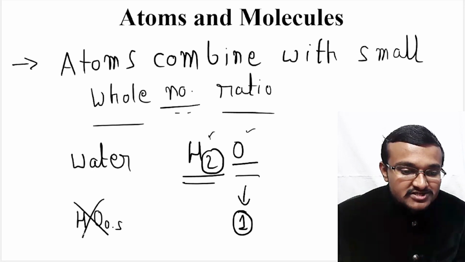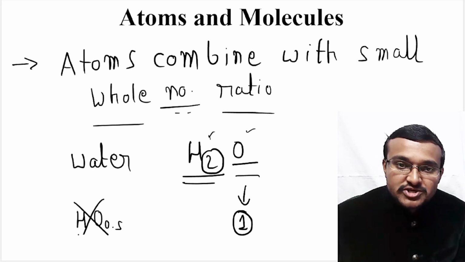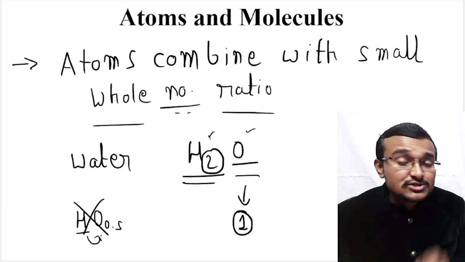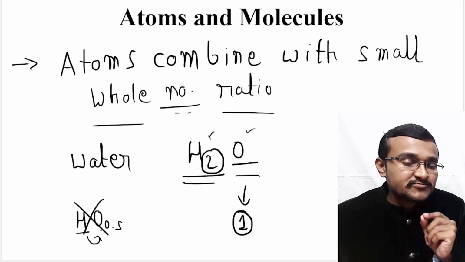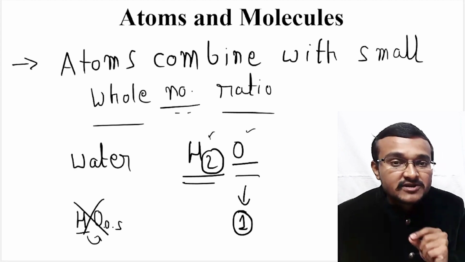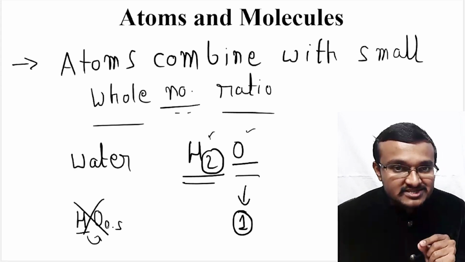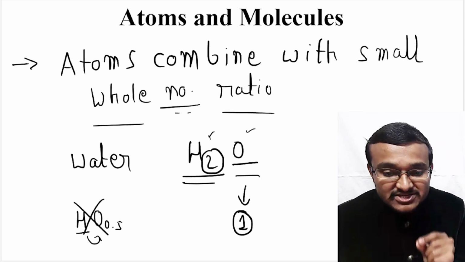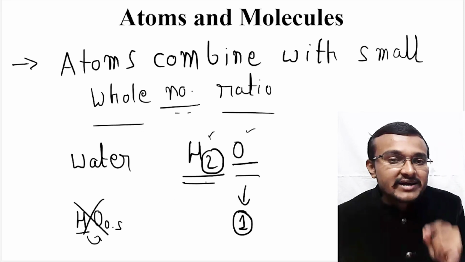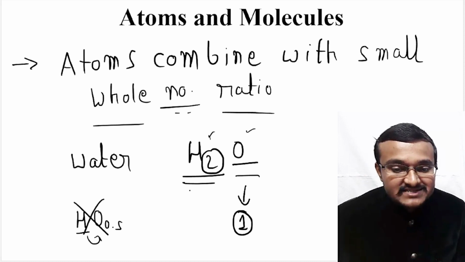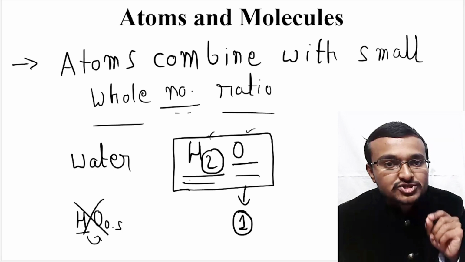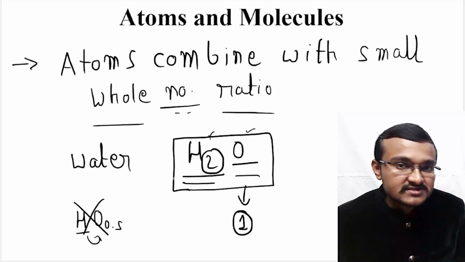This is wrong, because here 1 hydrogen atom is there with half an oxygen atom. The ratio of the mass of these elements might be matching, but this kind of atom cannot exist. Half atoms cannot exist in nature. So that's why they will always combine in a whole number ratio, that is H2O. This is what the fifth postulate of Dalton's theory explains.